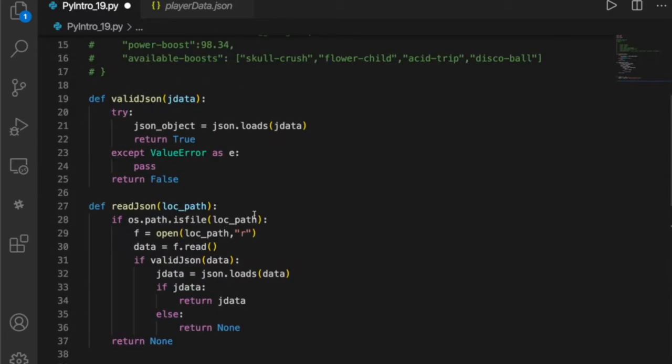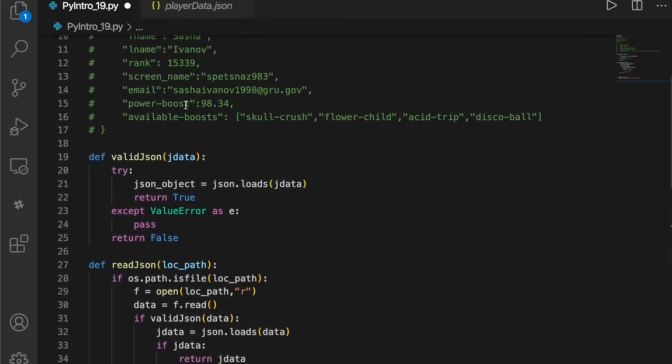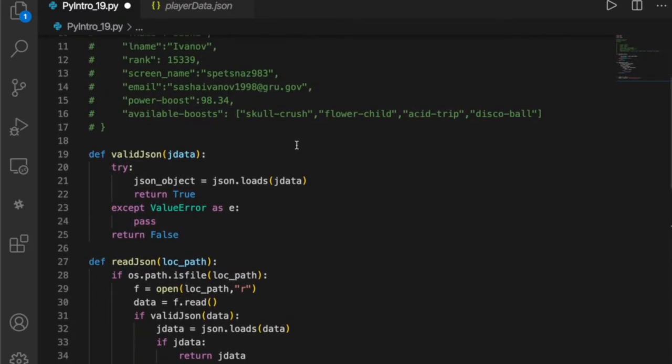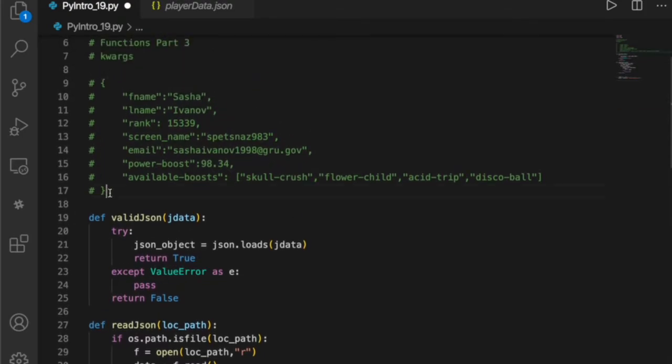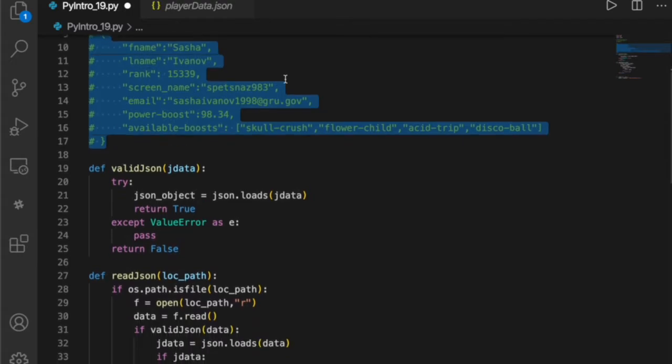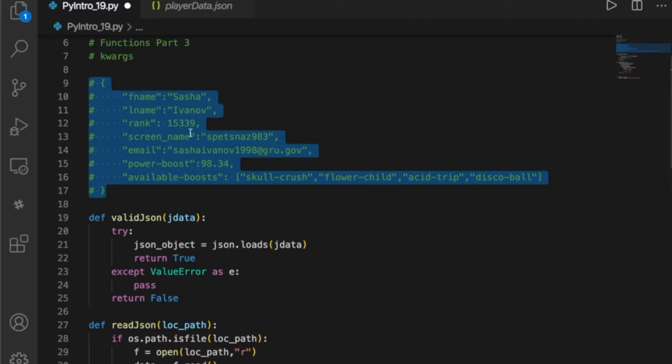I was thinking we'd roll with the JSON example. From lesson like 14 or I don't remember, we had this read JSON and our valid JSON functions, and I just cut and paste what our JSON looks like. Let's say we want to make a player updater that will basically take this JSON object and then update any field in here based on what keywords we pass in.